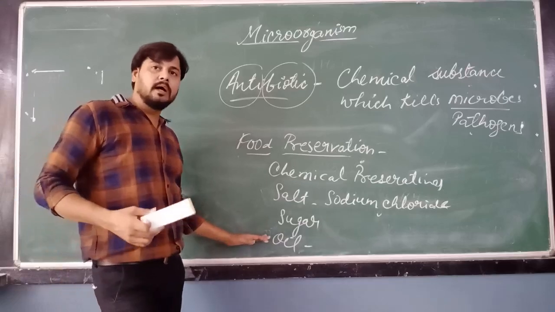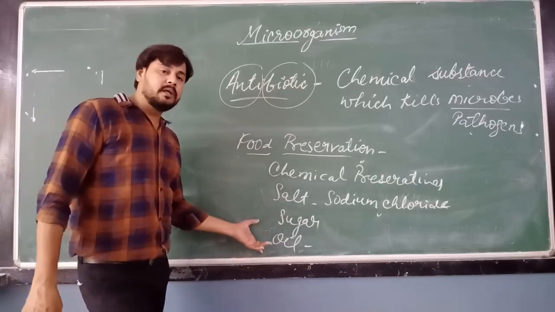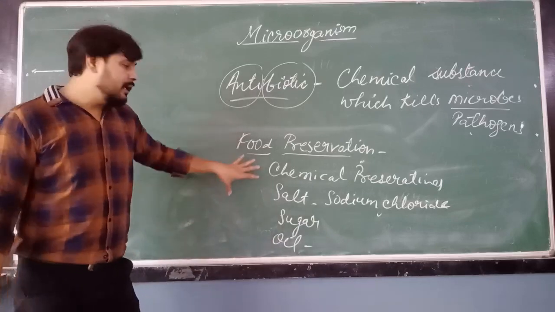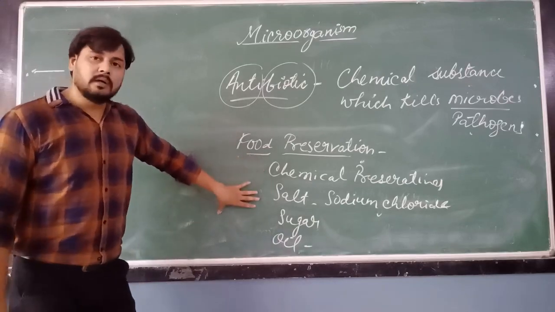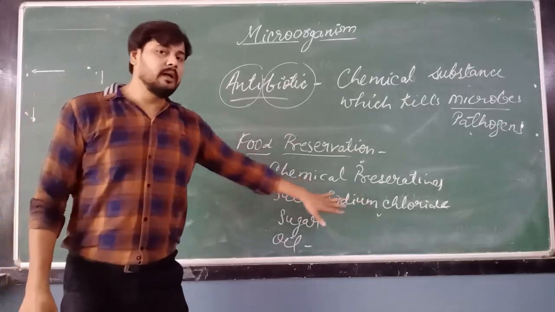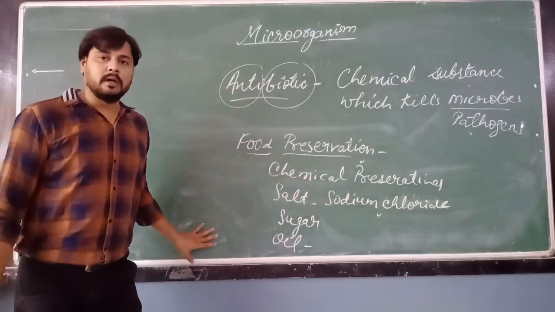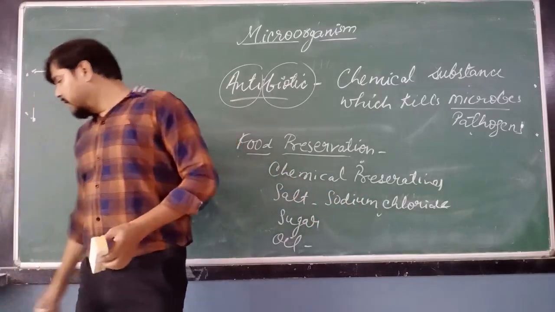They just keep that in the good oil. So oil is also a preservative to preserve the food. Okay. So these are the preservatives. Simple है. And chemical preservative, salt, it's what commonly called sodium chloride is what the chemical name of this. Sugar and oil, these are food preservatives. Clear? The next topic is